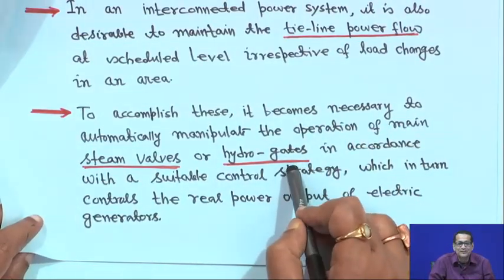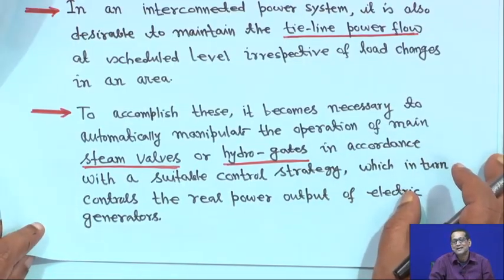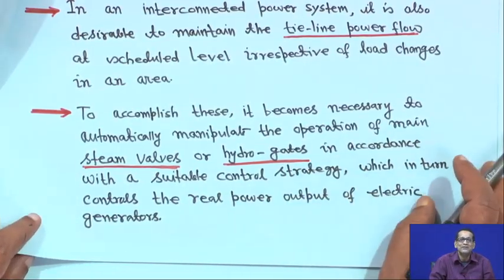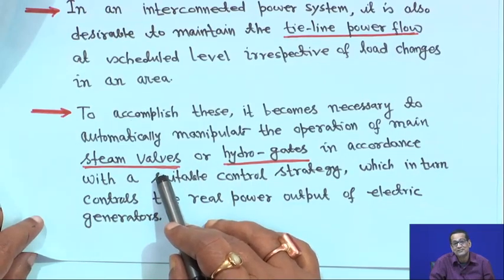But in the case of hydro, it picks up the generation much faster. Suppose a 10 megawatt load has increased, and it can suddenly meet the demand very quickly, whereas in the case of a steam valve it cannot, because of the generation rate constant or limit.